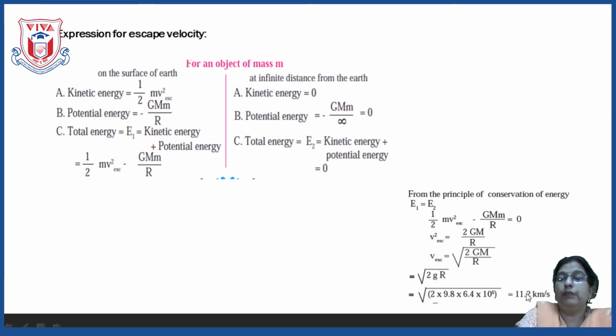It means if any object possesses an initial velocity of 11.2 kilometers per second, then that object can escape out of the gravitational pull, out of the gravitational field. And to escape from the gravitational field, how much velocity is required? It is 11.2 kilometers per second.